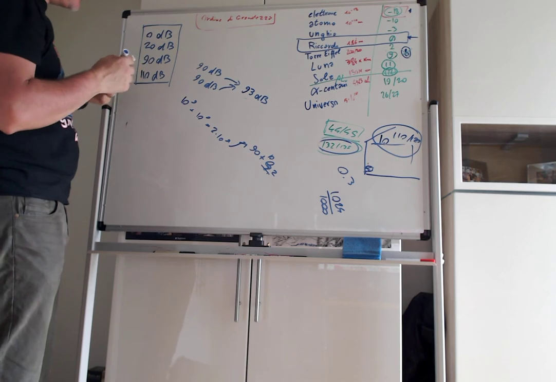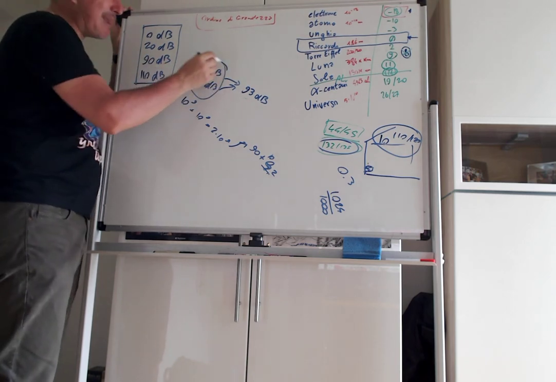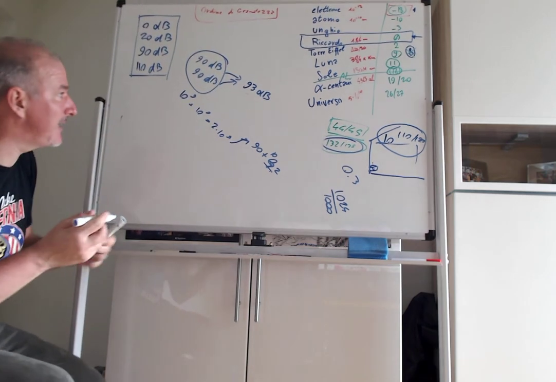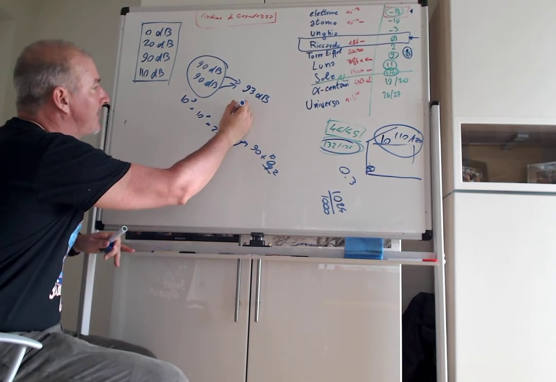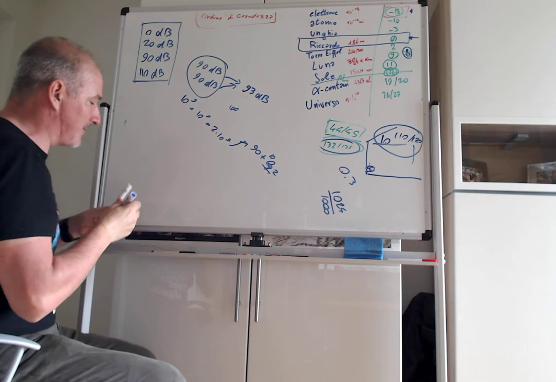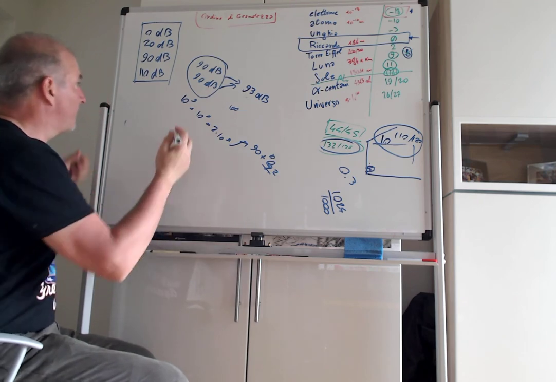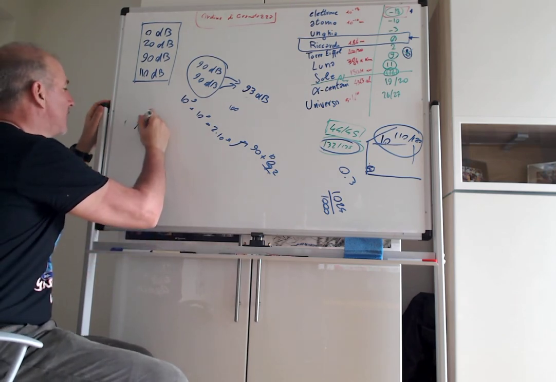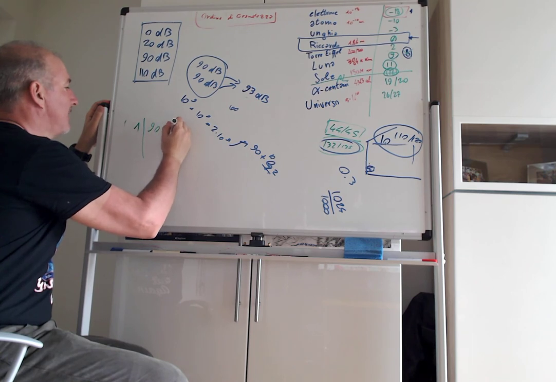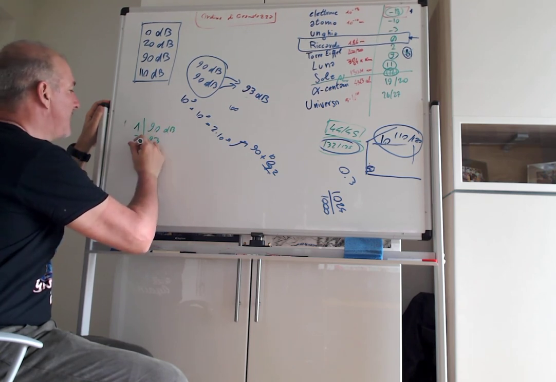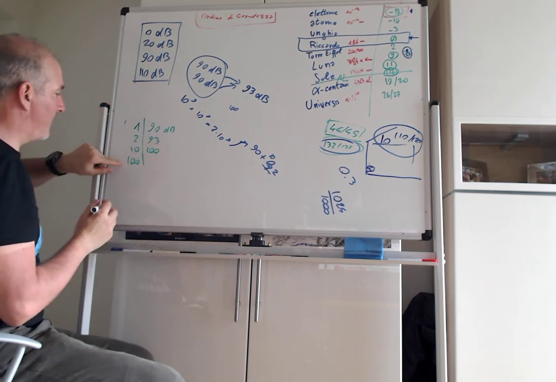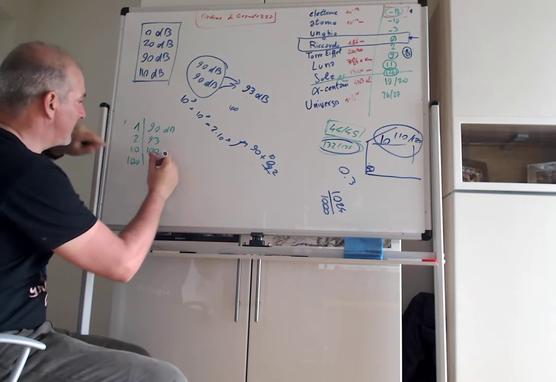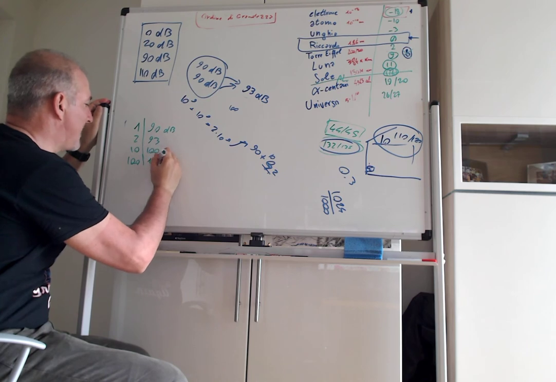Okay? And this is beautiful because, what if 10 people sing at 90 dB? Well, 10 people is one order of magnitude more, so that would be 100. So one person 90 dB, 2 people 93, 10 people 100, 100 people, well, this is 2 orders of magnitude, so 90 becomes 110.